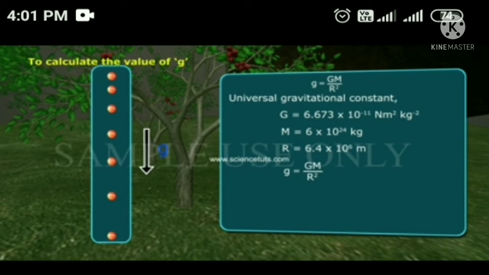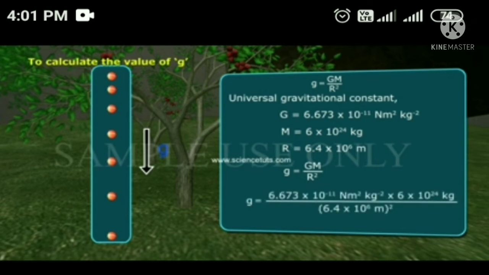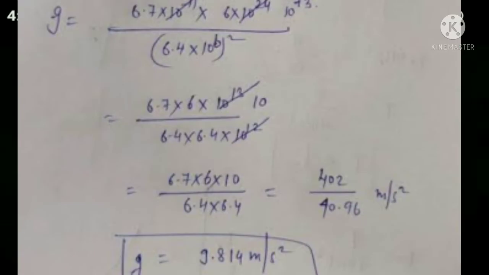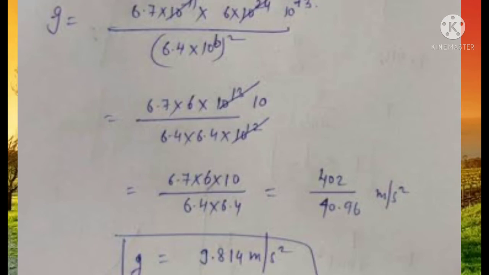g is equal to G M by R square. If you substitute all these values, g is equal to 6.673 into 10 to the power minus 11, and the mass of the earth 6 into 10 to the power 24 kilogram, and the radius 6.4 into 10 to the power 6 meter, the whole square. If you substitute all the values and simplify, we will get the value of g, that is 9.8 meters second power minus 2. The value of g is 9.8 meters second power minus 2.